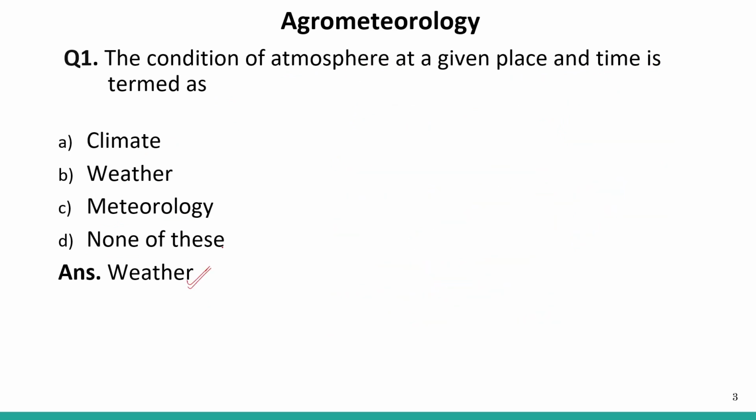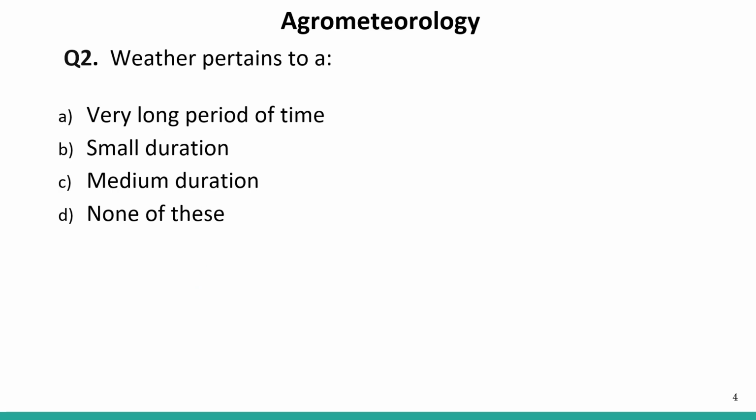Next question. Weather pertains to: very long period of time, small duration, medium duration, and the D option is none of these. Just now we discussed that weather pertains to a small duration of time, for 3 hours, for 2 hours, maybe a day.